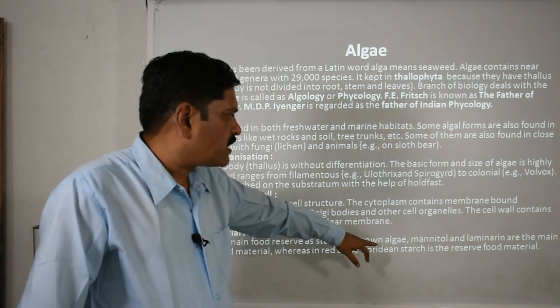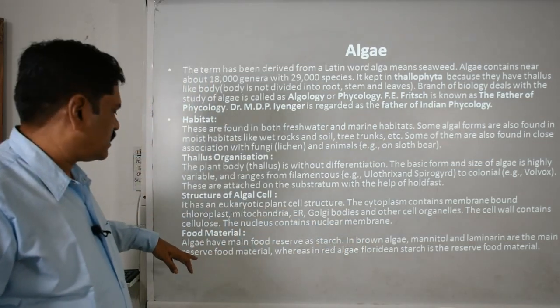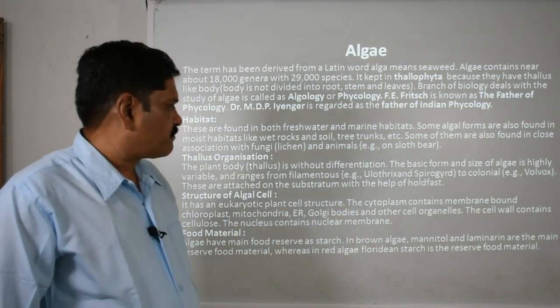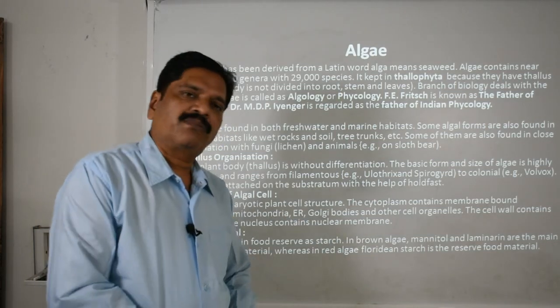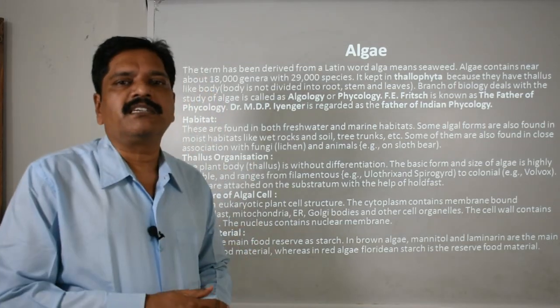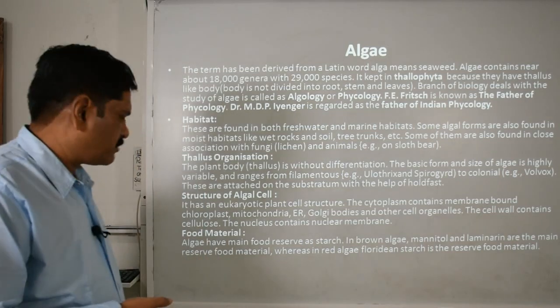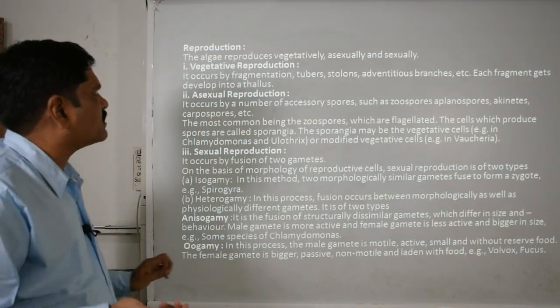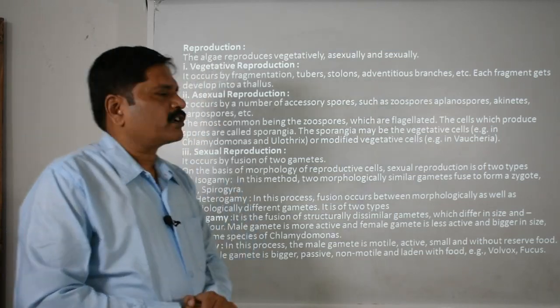But in brown algae, mannitol and laminarin are the main reserve food material, and in red algae, Floridean starch is the reserve food material. So according to the different varieties of algae, they will also have different stored food material, okay, other than starch, clear.